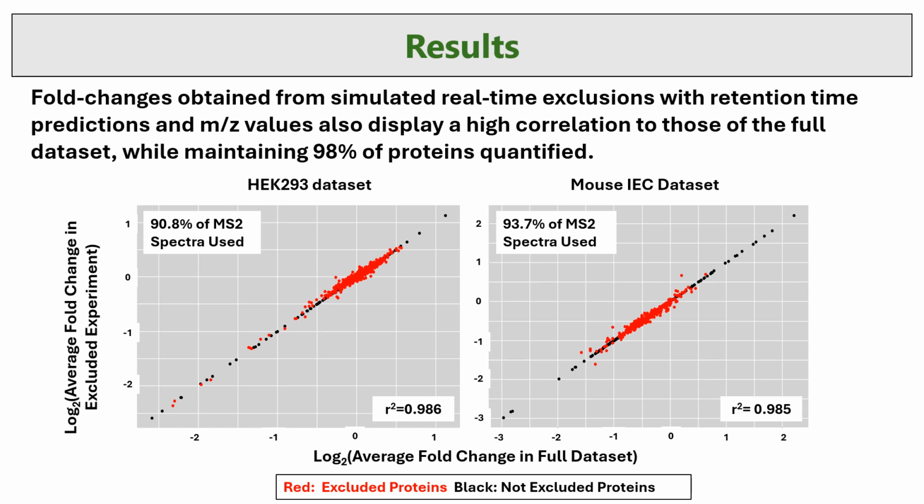The next step was to simulate the real application of this algorithm with the exclusions now based on retention time predictions and mass to charge values, in which we save about 7 to 9% of our resources and maintain 98% of our proteins quantified with high correlation scores above 0.98.